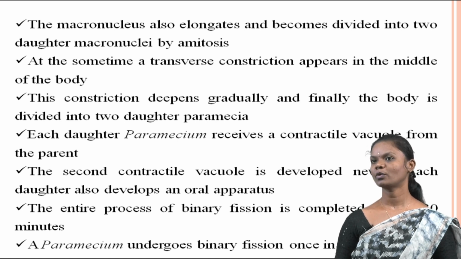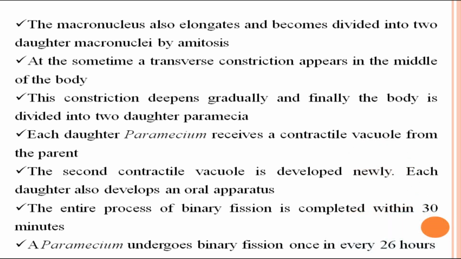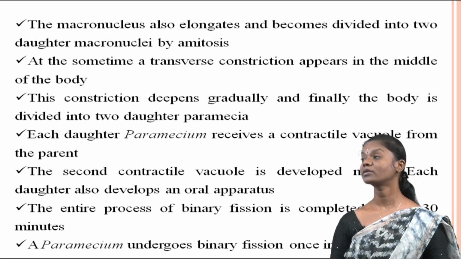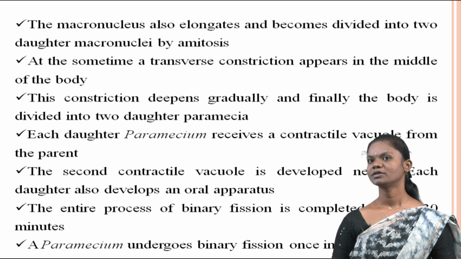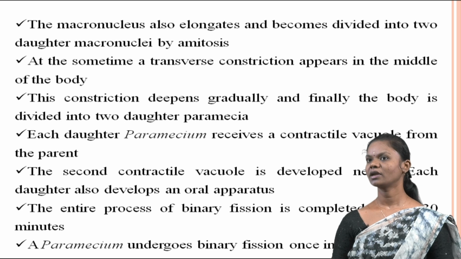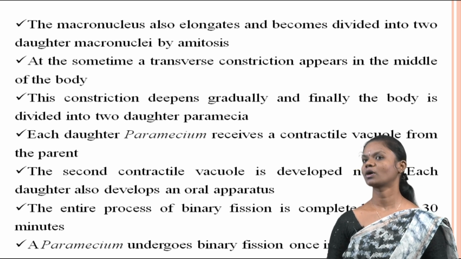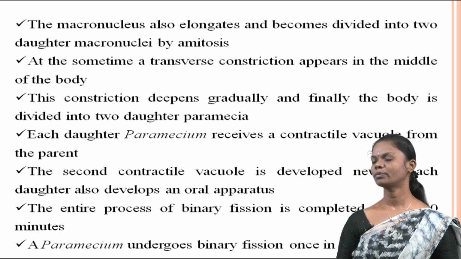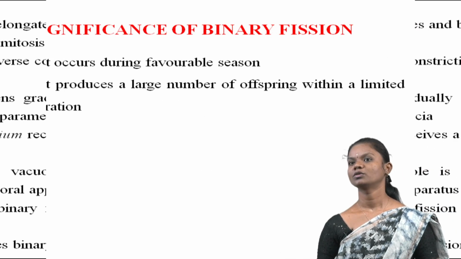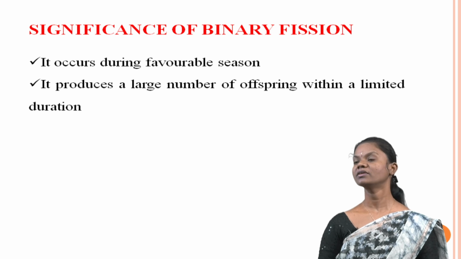The entire process of binary fission, from the initiation of division to the formation of two daughter Paramecium, is completed within approximately 13 minutes. A Paramecium undergoes binary fission approximately once every 26 hours, allowing for rapid population growth under favorable conditions. So, the significance of binary fission.